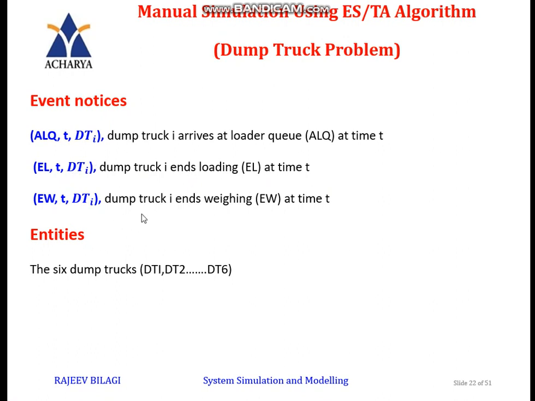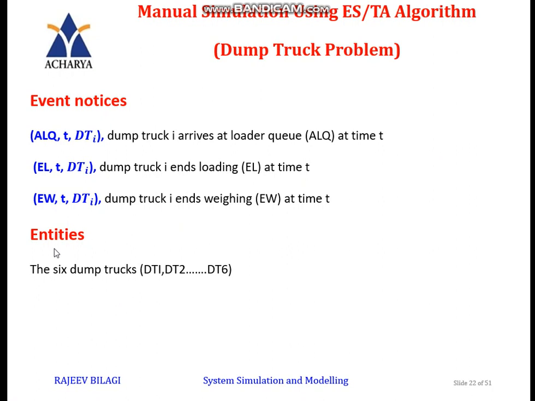Now after loading, it will go for scaling, and it will take some time there to complete the scaling part. That we take as EW, t, DTi, that is dump truck i ends weighing or scaling time. These are all the event notices which you represent in the FEL.